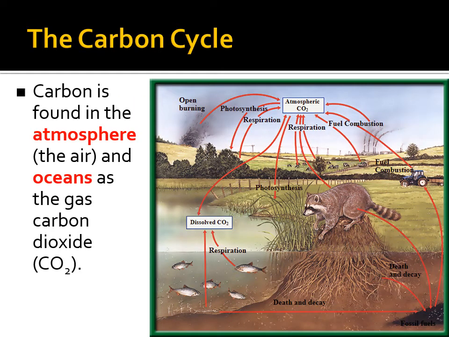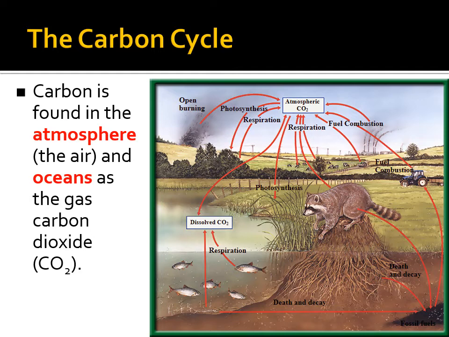Carbon is found in the atmosphere, in the oceans. It's also in the ground. In the oceans, we have carbon dioxide that's dissolved into the water. We call it dissolved carbon dioxide. And unfortunately, the oceans are absorbing extra carbon dioxide right now because carbon dioxide levels in the world are increasing. This carbon dioxide in the water is literally turning our oceans into carbonic acid, which is not a good thing.